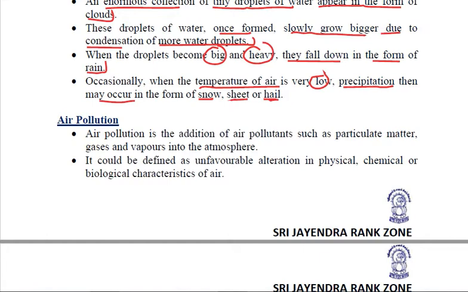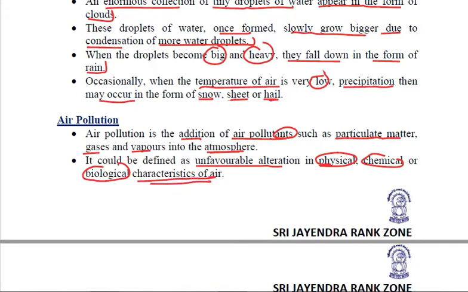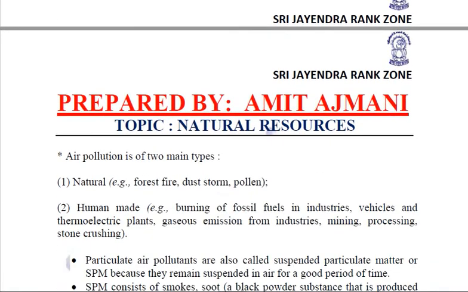Now let's talk about air pollution. What exactly is air pollution? It is the addition of air pollutants such as the particulate matter or the gases and vapors into the atmosphere. If these particulate matter, the gases and vapors which are undesirable, enter the atmosphere, then we call that the air is polluted. We can also define air pollution as unfavorable alteration in physical, chemical, or biological characteristics of air. That is termed as air pollution.